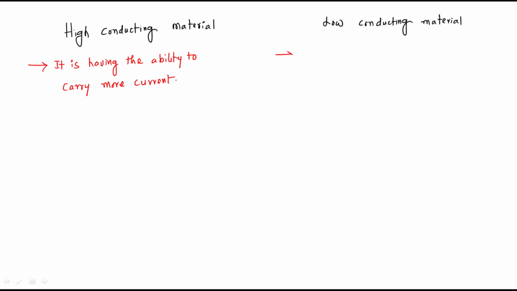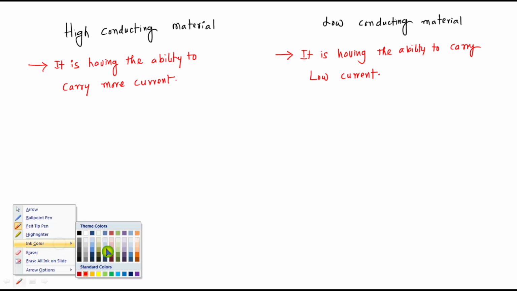Like that, what is low conducting material? It has the ability to carry low current. Means what? What about the resistivity?